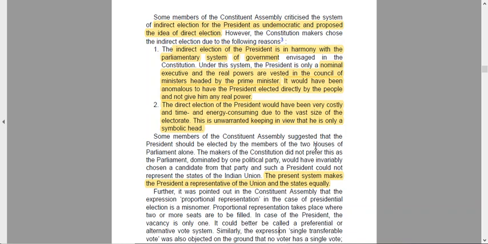Some members of the Constituent Assembly suggested that the president should be elected by the members of the two houses of parliament alone, with no states involved. The makers of the constitution did not prefer this, as the parliament is dominated by one party, because the Lok Sabha is generally formed by the winning party. They would obviously dominate and invariably choose a candidate from their party, and such a president would not represent the entire union, the states and the union territories.